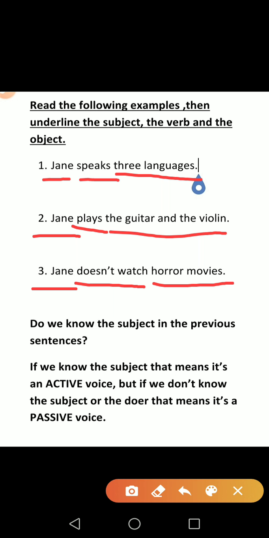So we can't here say doesn't is only the verb, or watch is only the verb. We have to say doesn't watch is the whole verb.